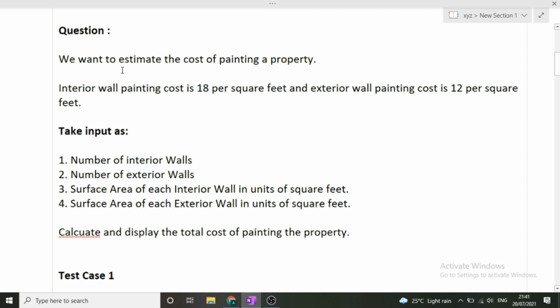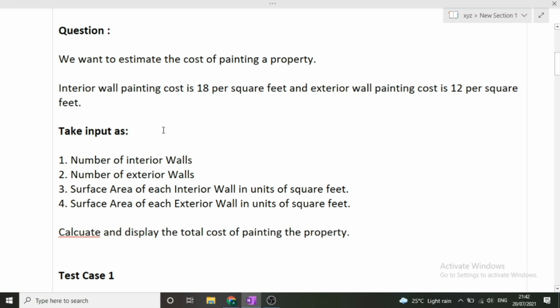Now, the question here is, we want to estimate the cost of painting a property. There is a property in which we have to paint the walls, and we have to estimate the cost given the parameters. Interior wall painting costs rupees 18 per square feet, and exterior wall painting costs rupees 12 per square feet. So if we want to paint the inner side of the wall, the cost is 18 per square feet, and if we have to paint the wall from outside, that is exterior, then the cost is 12 rupees per square feet.